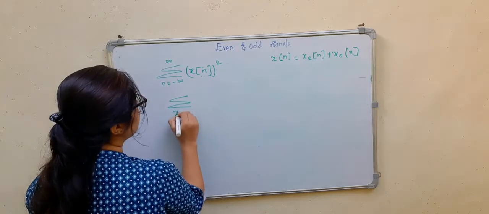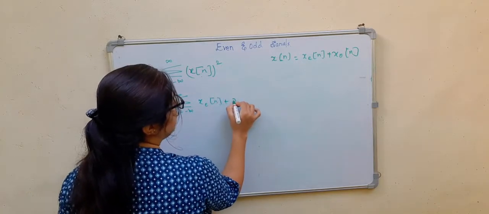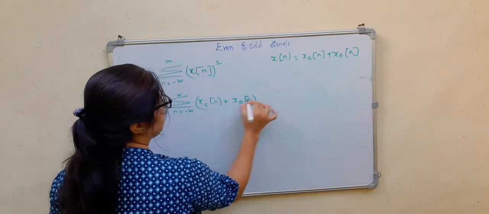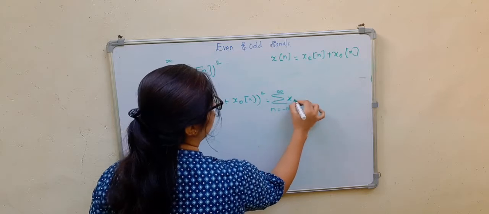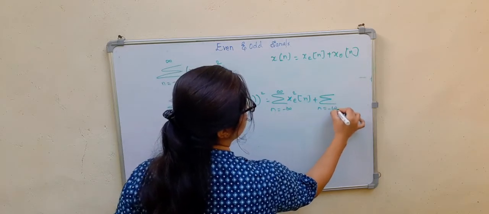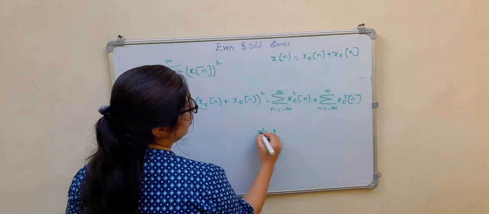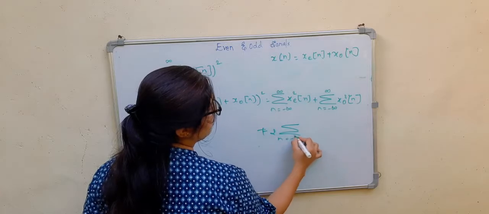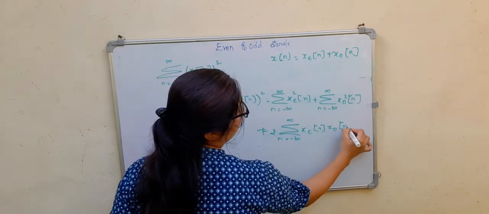So the summation over n from minus infinity to infinity of (xe[n] + xo[n]) whole square can be written as the summation of xe square[n], plus the summation of xo square[n], plus 2 times the summation of xe[n] xo[n].